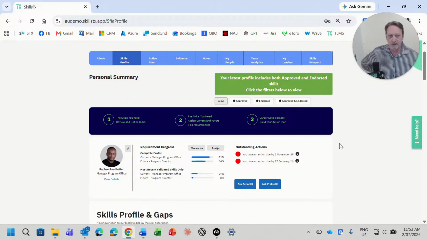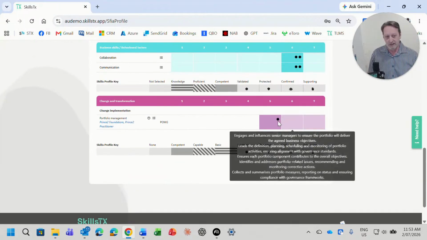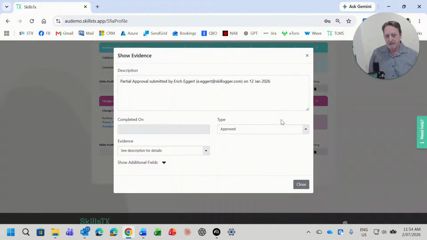I'll come back up here and what I want us to see is approved. So I select that. It's got one skill here. If I click on it, it's going to tell me who approved it, when it was approved, and of course now I've got an audit trail. So this is basically a third party. In this case, Eric is the line manager of Raphael, so that's reasonable.